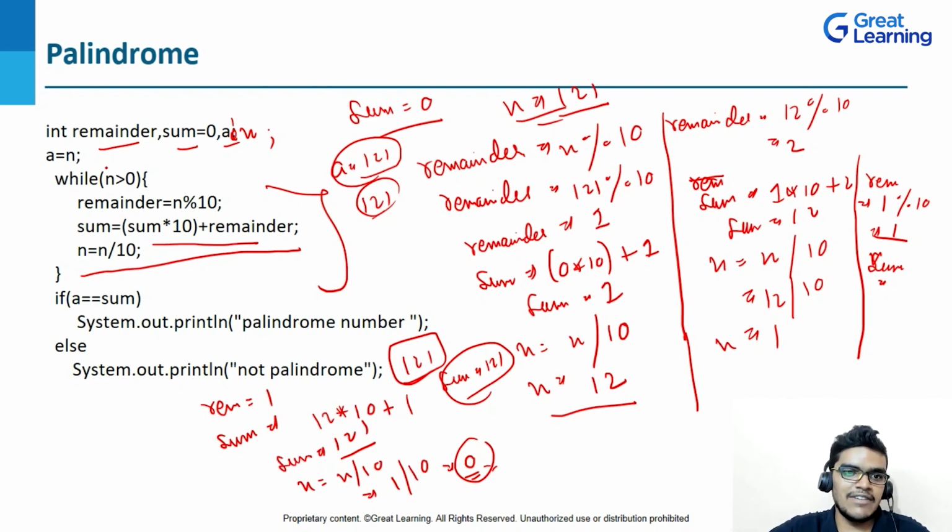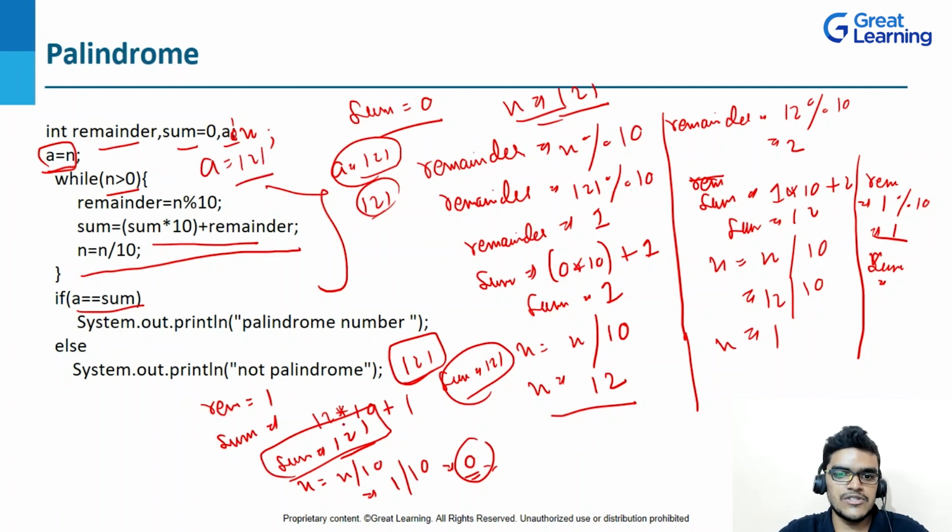So I have created a variable here, and I've assigned the value of n, right? And here I will write the logic n greater than 0, right? Because when n is equal to 0, I'm already getting my reverse number, that is 121, right? Now after that I will perform the condition if and else. So here you can see the condition that I've applied, that a is equal to 121, right? And if my sum is also equal to 121, then if this condition is satisfied, it will print palindrome number, or else it's not a palindrome number, right? So this is the basic logic of palindrome number.